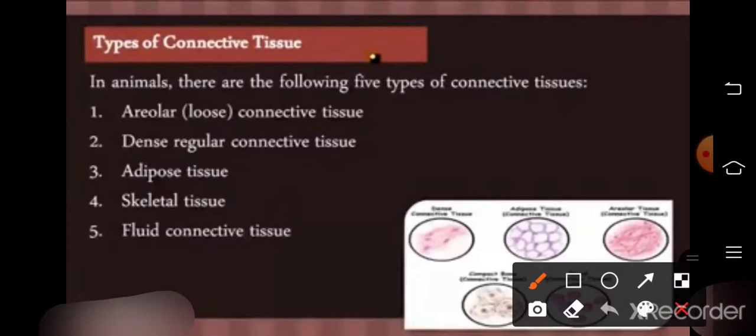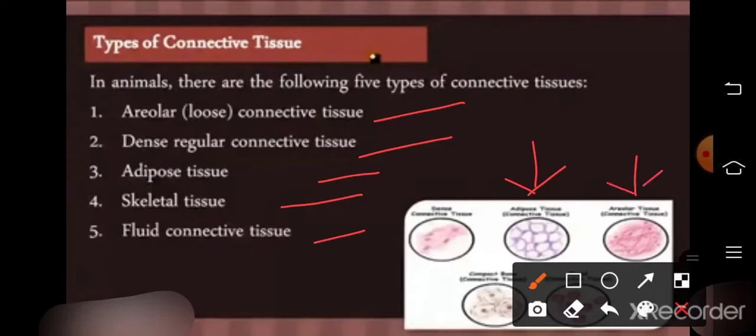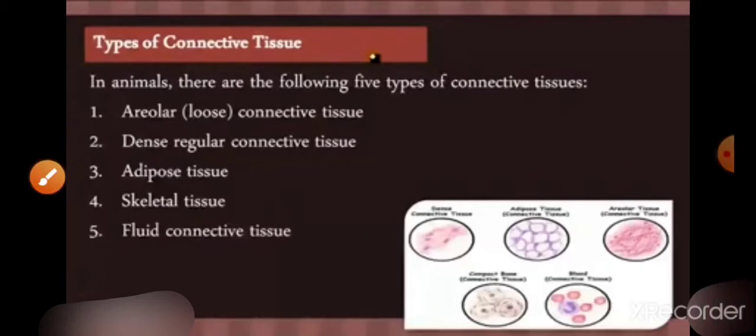Types of connective tissue. So my dear students, areolar connective tissue, dense regular connective tissue, adipose tissue, skeletal tissue and fluid connective tissue. You can see in the picture, this is your adipose tissue, and this is areolar tissue, and this is your bone. These are some of the tissues. So let's start with the areolar tissue.